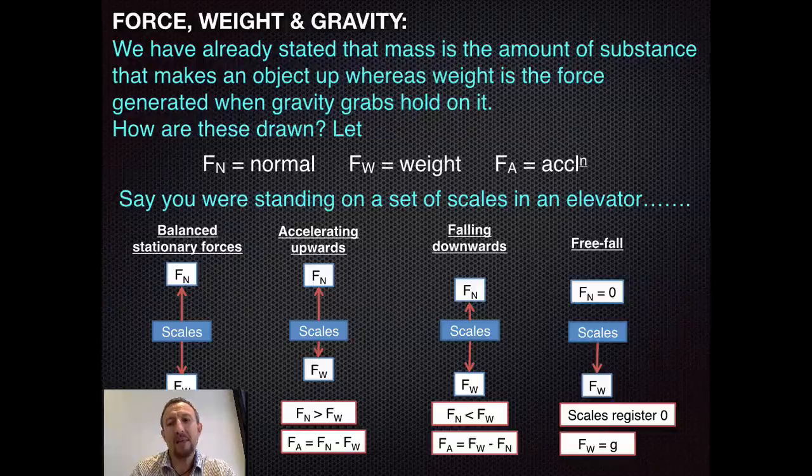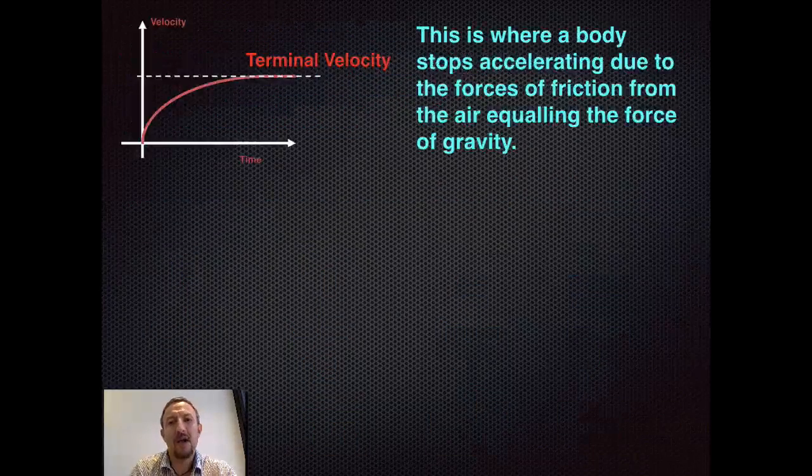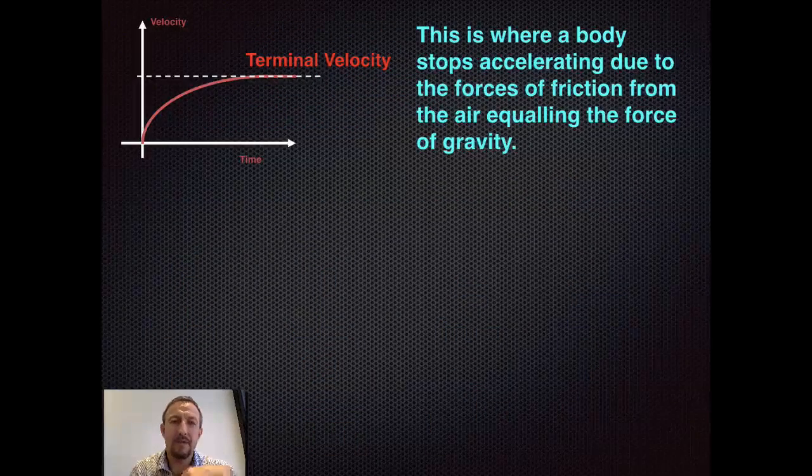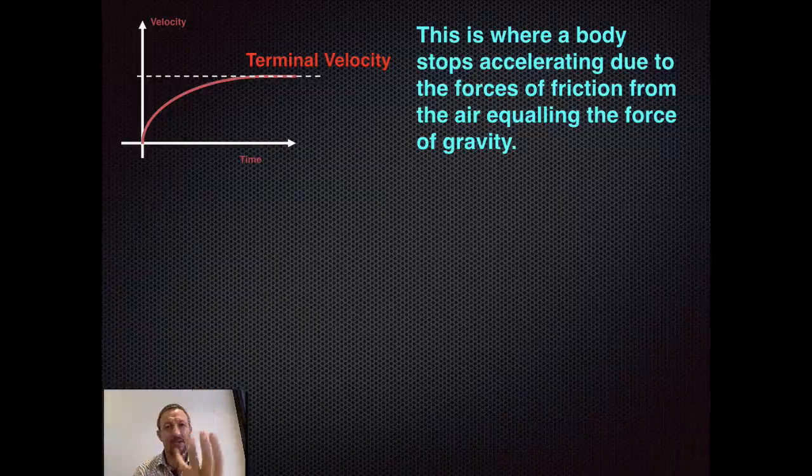So just to recap, just to round off, the final bit that we can talk about with free fall is the concept of terminal velocity. Now terminal velocity, if you jump out of an aeroplane with a perfectly good parachute but don't open it, what will happen is eventually you will reach terminal velocity. In this case, acceleration will begin to grab hold of you and pull you down at 9.81 meters per second squared.